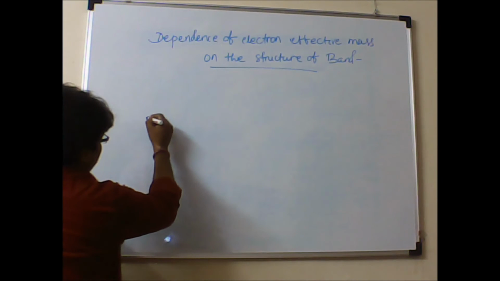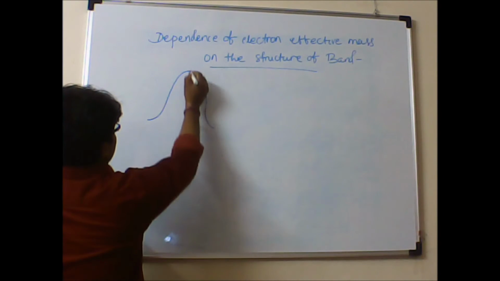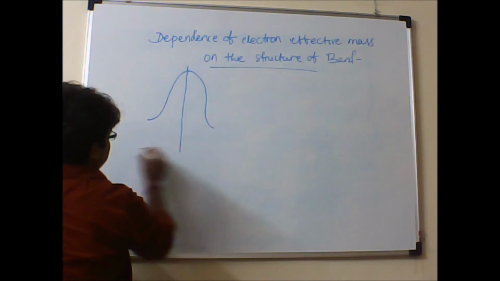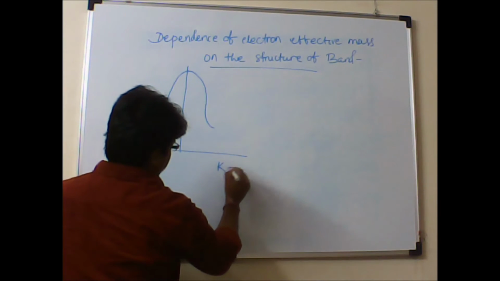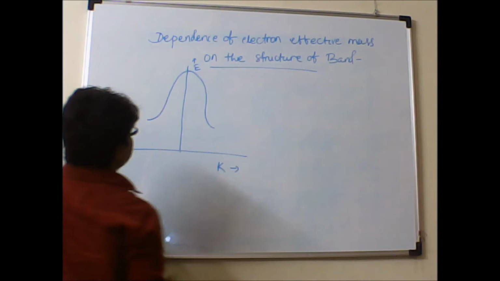So if I draw the structure of the valence band somewhat like this, this is k here and you have taken E over here.